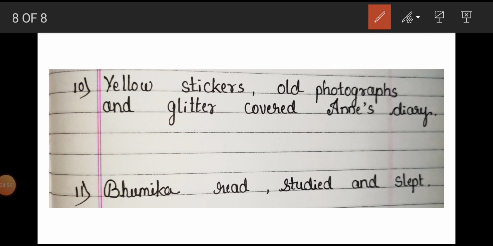So, I hope this series of lessons on subject and predicate is really helpful for you to understand the main parts of the sentence. A complete sentence has two parts, that is subject and predicate. I hope you understood it very well.